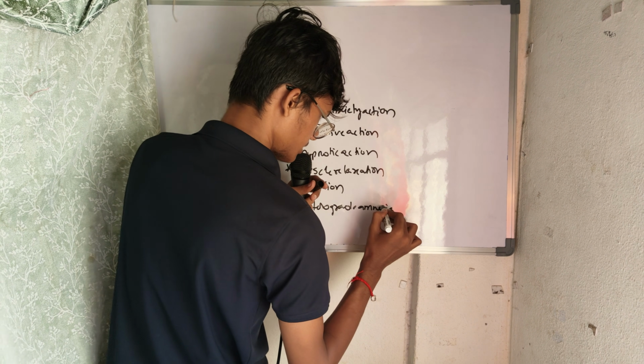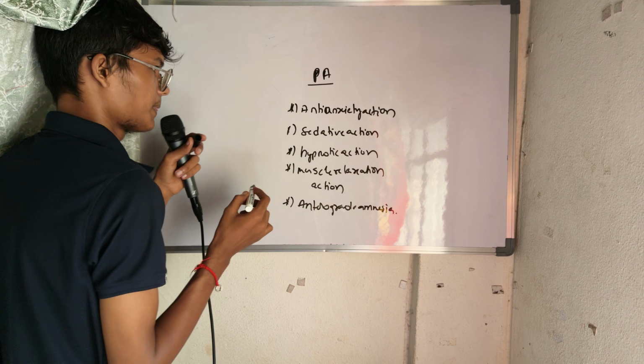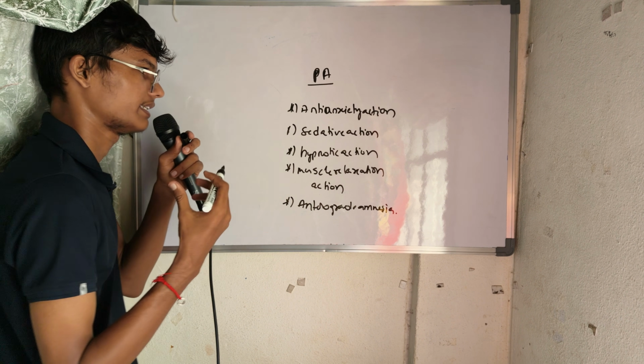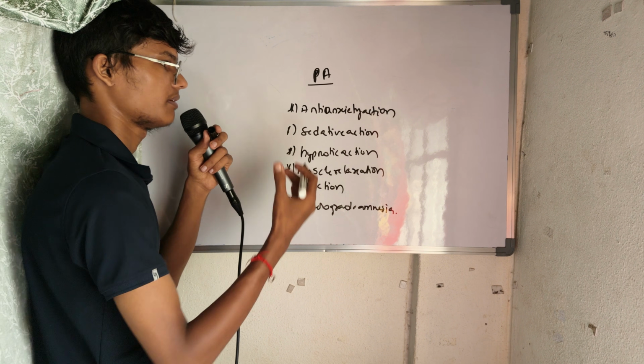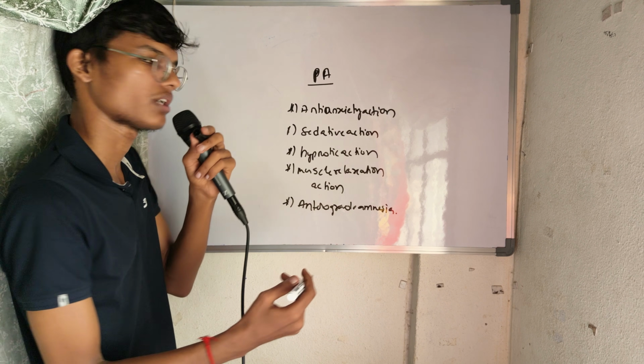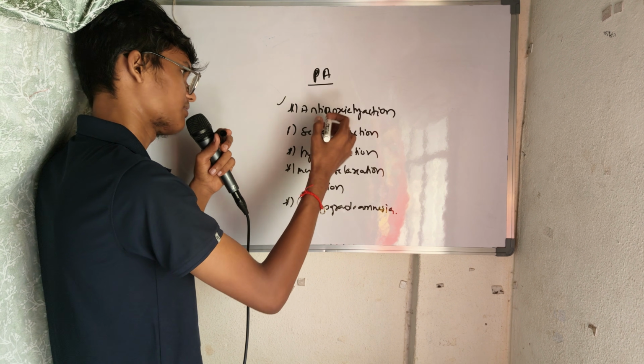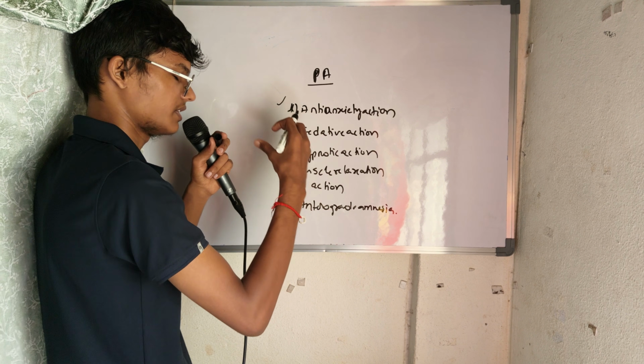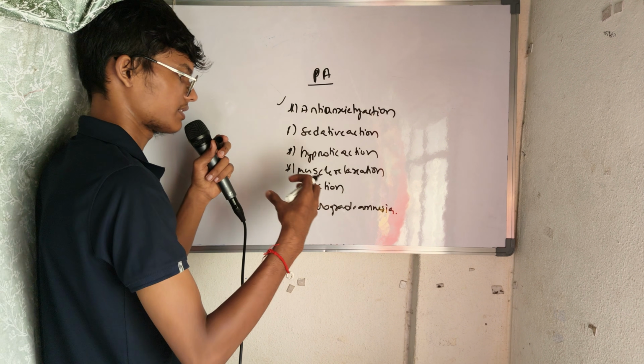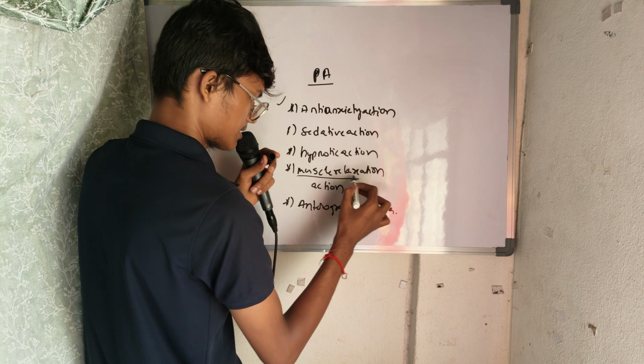Okay. Here we are having anti-anxiety action. This is all mediated through GABA only. Because GABA is increased, we have decreased anxiety, sedative property, hypnotic action and muscle relaxation action